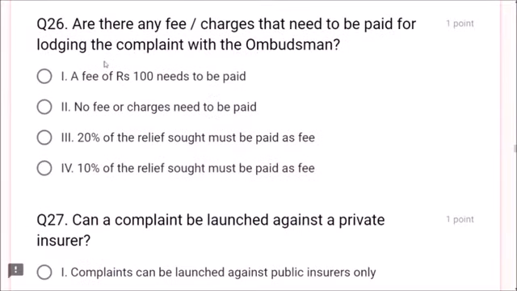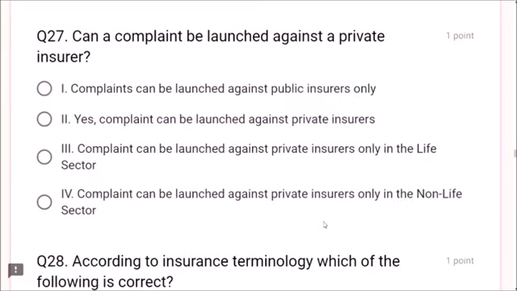Question number 26. Are there any fee or charges that need to be paid for lodging the complaint with the ombudsman? Is there any fee? No fee. It is the correct answer, friends. Next question, 27. Can a complaint be launched against a private insurer? Yes, friends, it can be done. Yes, a complaint can be launched against private insurers. This is the correct answer, friends.